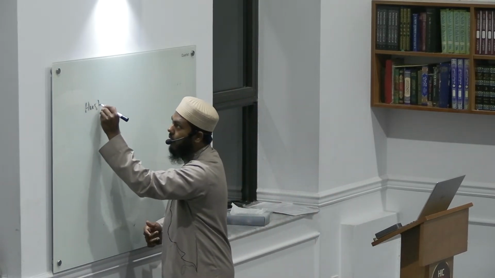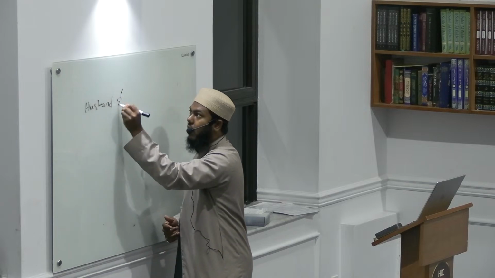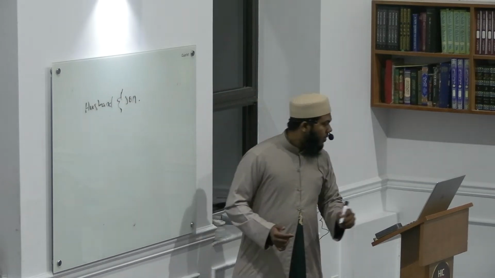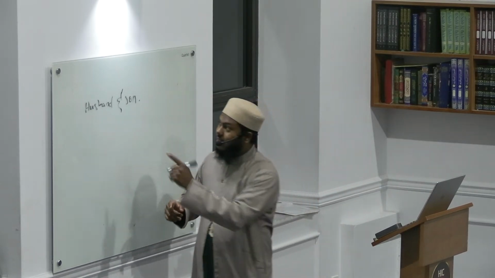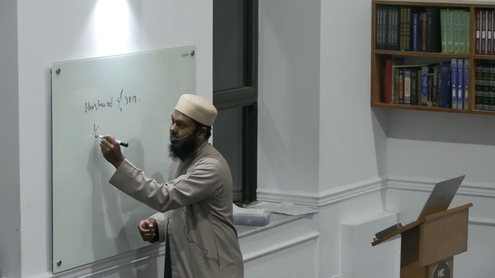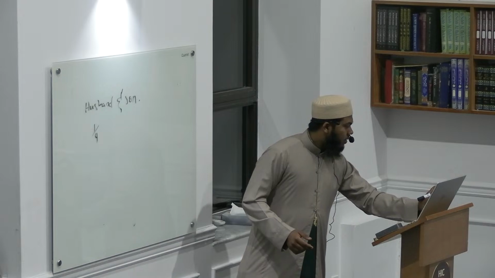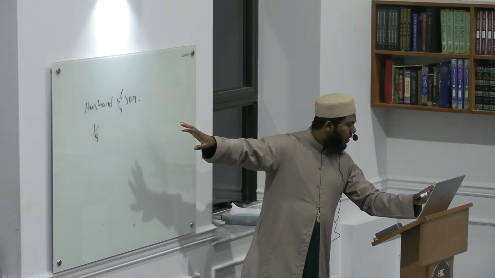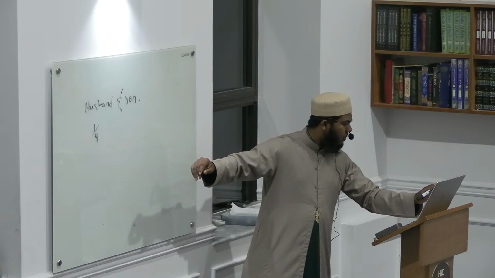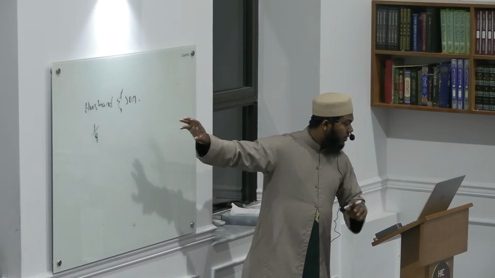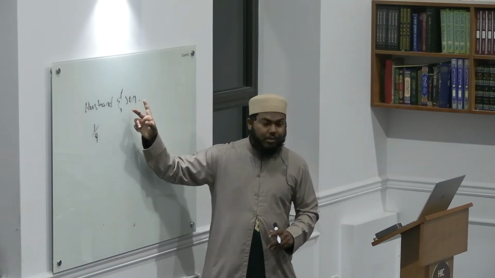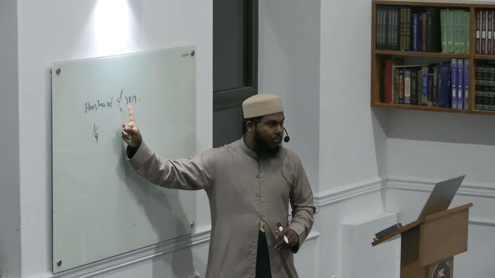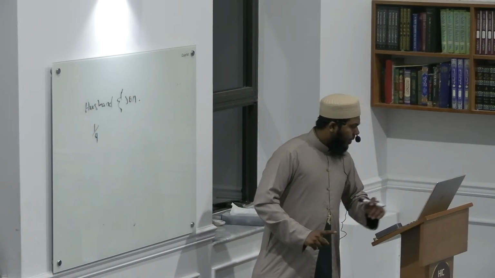A wife dies and she leaves behind her husband and her son. Right? The husband will get what? A quarter, because there is a son. The wife dies and leaves behind a husband and a son. The husband will get 1/4 because there is a child, and he will get half if there is no child. You understand? He will get half when there is no child. He will get 1/4 when there is a child. Remember that. Now, how much will the son get?